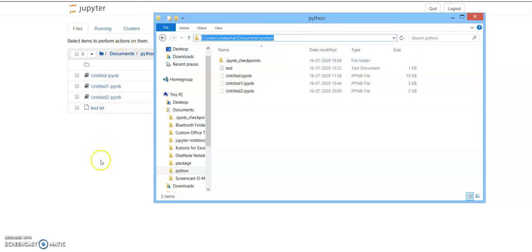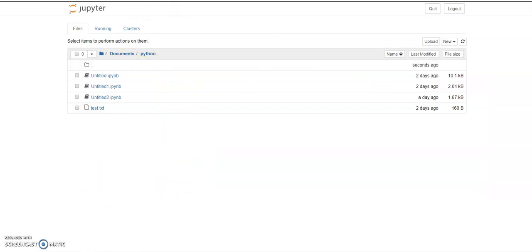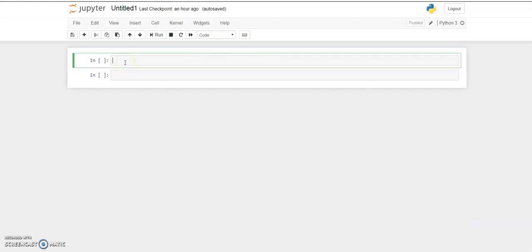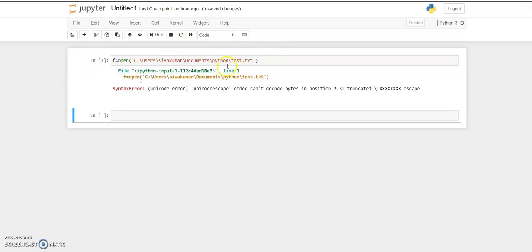So I am coming into this Jupyter window. Here I want to open the file, so you can paste it here. It's a file handler, just like a cursor. Open, and inside the single quotes you can paste whatever you copied, the path of the file. This is the complete path of the file, where the file was stored, text dot with the extension txt. To execute this command, you have to press shift enter. Then it will be executed. It's throwing some error.